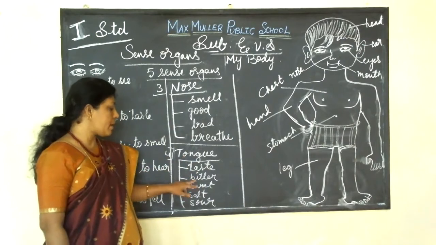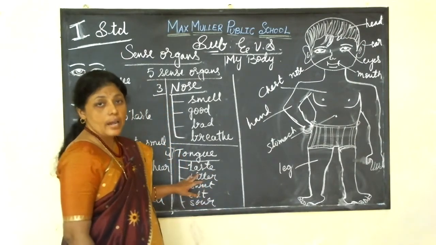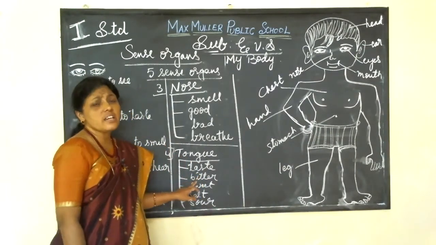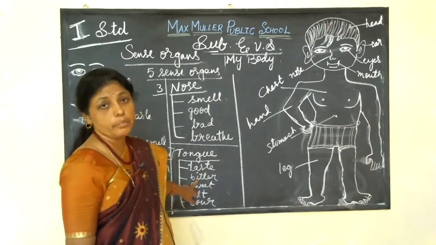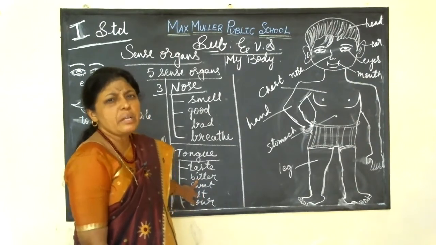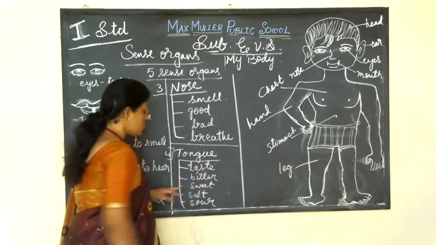It may be bitter. If you eat bitter gourd, will it taste sweet? No, it's a bitter taste. If mummy makes bitter gourd palya, what will you do? You won't eat, because you say, mummy, it's so bitter, I can't eat. You are telling, isn't it, children?